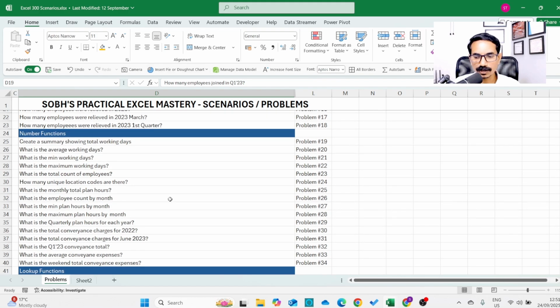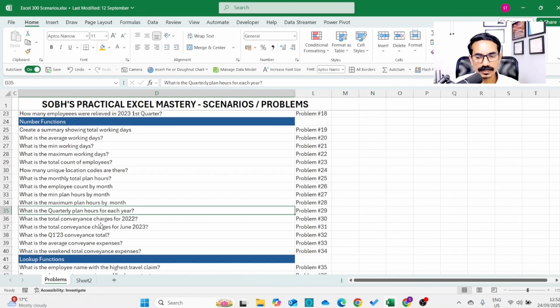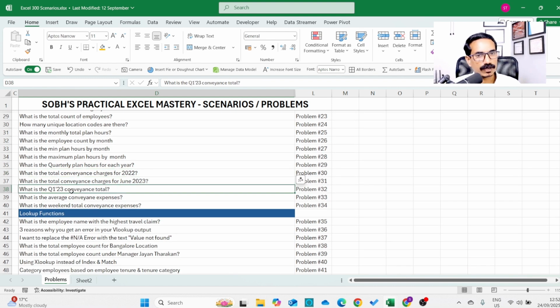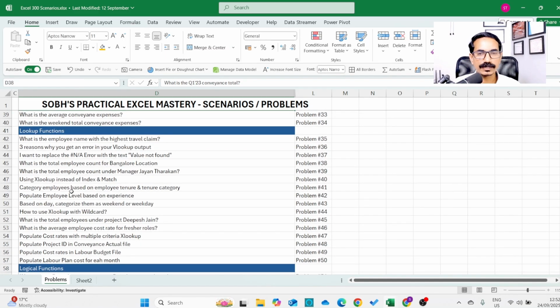So similarly, in number functions, you will be asked to solve problems like what is the quarterly plan hours for each year? What is the total conveyance charges for 2022? What is the Q1 23 conveyance total? And then coming to lookup functions, this is where you will learn VLOOKUP, index and match, XLOOKUP with the wildcard, XLOOKUP with the multiple criteria. You will master the lookup functions at the end of this module, okay? So for example, you solve problems like what is the total employee count under manager giant again. Okay, so that is basically a simple lookup.